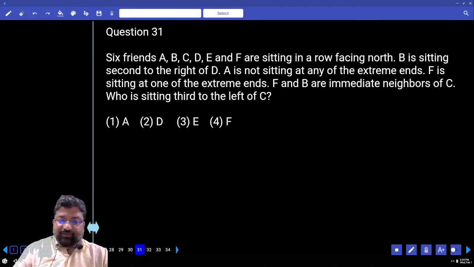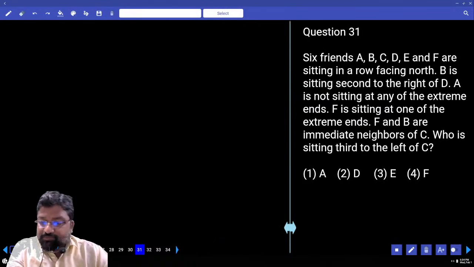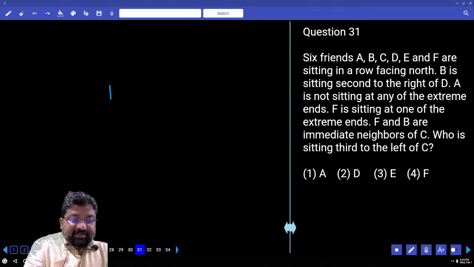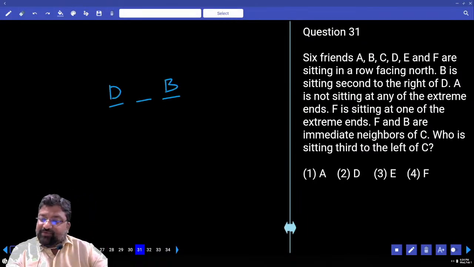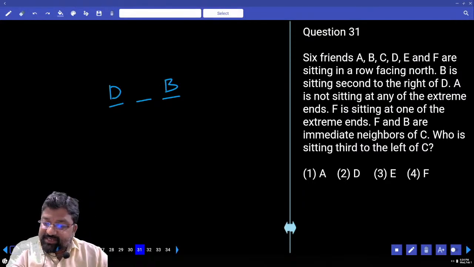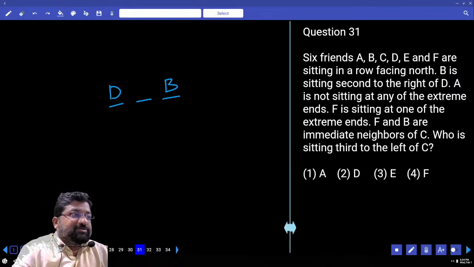Yes. Let's go for this. A, B, C, D, E, F are sitting in a row facing north. B is second to the right of D. B is second to the right of B for Bombay, second to the right of D. Everybody is facing north and there are only 6 people. A is not sitting at any extreme ends of the line. F is sitting at one of the extreme ends of the line. F and B are immediate neighbors of C.